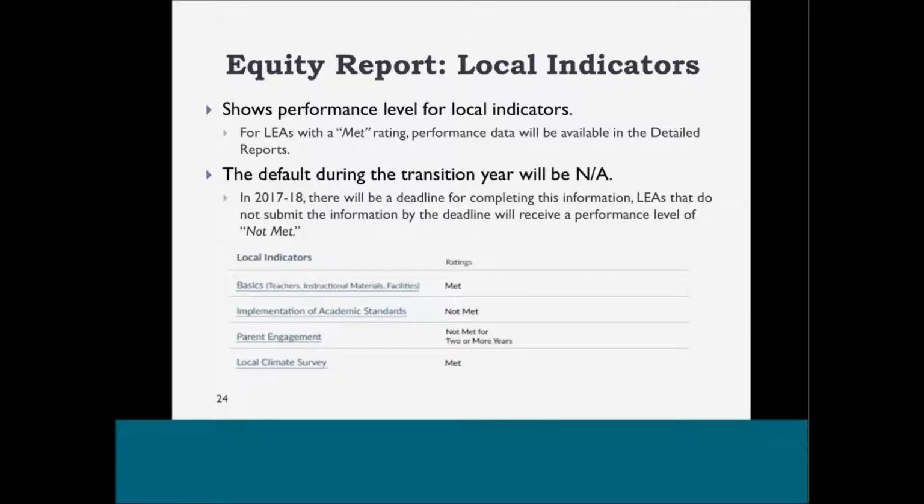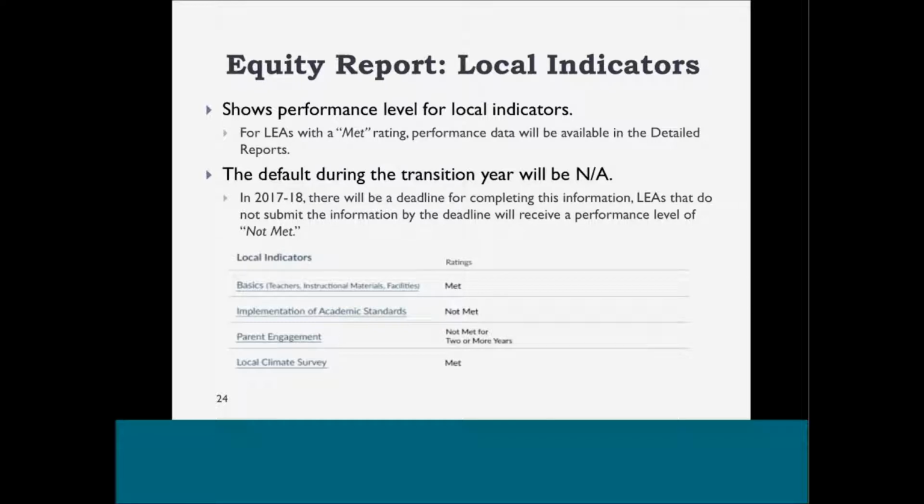During the field test period, the default rating for all local indicators is NA, to give districts an opportunity to become familiar with the tools that are used to collect information on each local indicator. In 2017-18, there will be a deadline for districts to report this information in the dashboard.